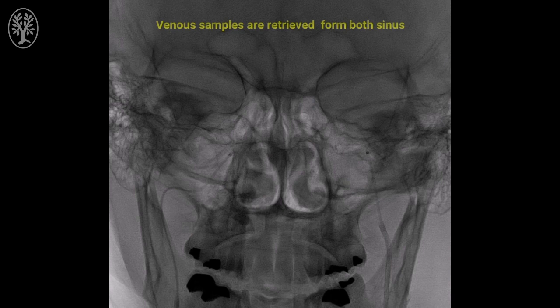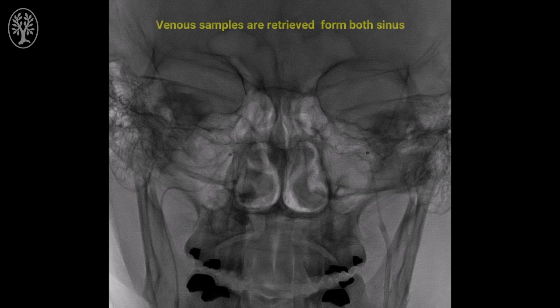And then once we administer it, we obtain simultaneous sampling from both microcatheters at 2 minutes, 5 minutes, and 10 minutes after the CRH stimulation. Simultaneously, we are obtaining samples from a peripheral vein at 30 minutes, 45 minutes, and 60 minutes after the CRH stimulation.